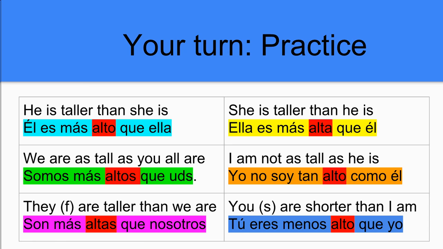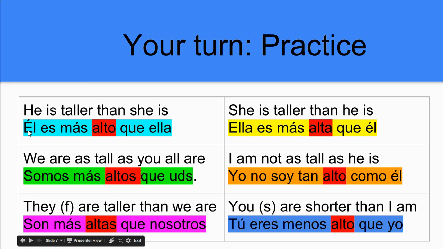Somos más altos que ustedes. Uh-oh, what happened here? Now we have to make it plural because nosotros somos. It's the plural form. I am not as tall as he is. Yo no soy tan alto como él. Maybe you said, yo no soy tan alta, which would be fine. That's the feminine form. I put the masculine form because we're referring back to yo. Has nothing to do with él, has nothing to do with ella. It's referring to the first person mentioned, right?